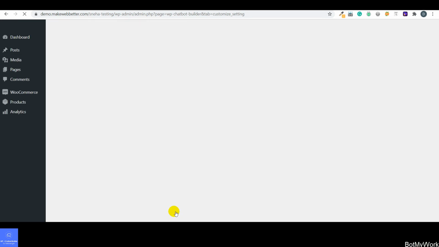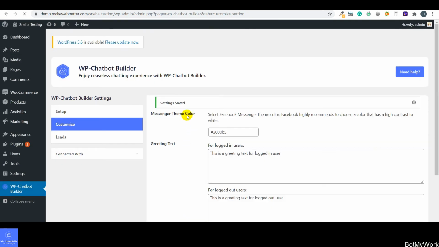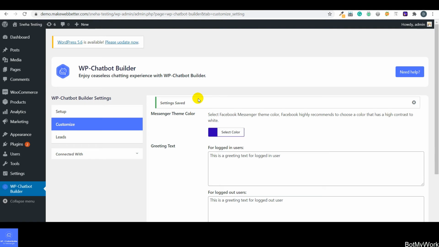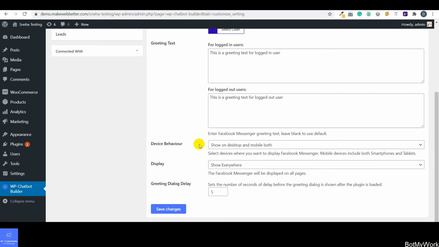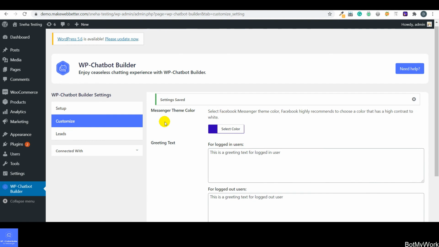So guys, all the settings have been saved. We have set the color theme for the Facebook Messenger. We have set the greeting text both for logged in users and logged out users. We have selected the device, the display settings, and greeting dialog delay, which is in seconds. So guys, we have done all the settings, and now I am going to show you on the front end.